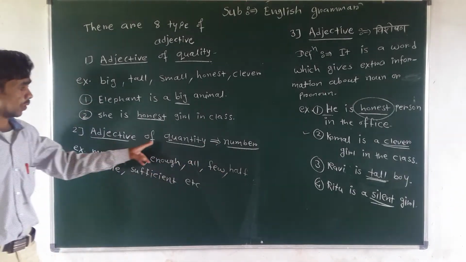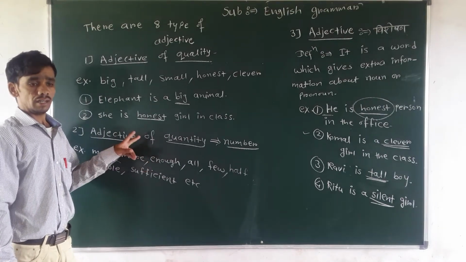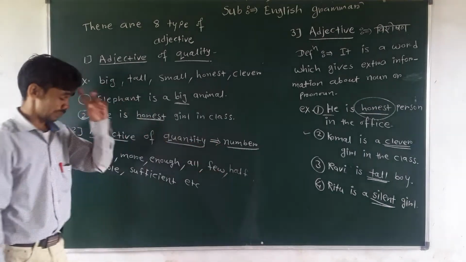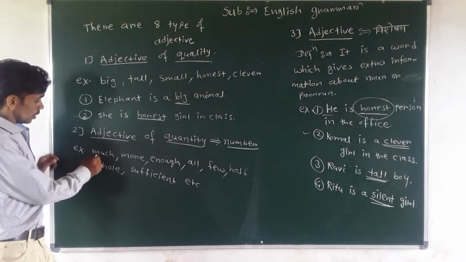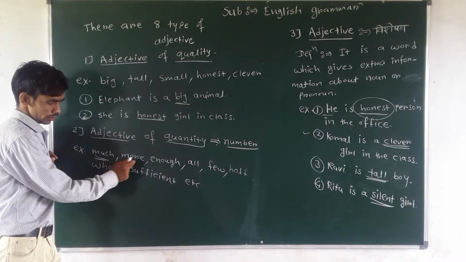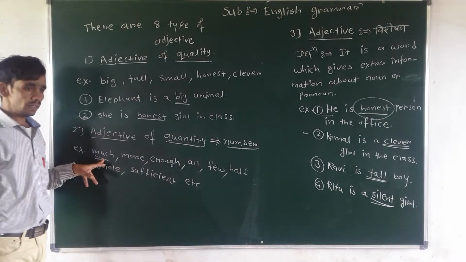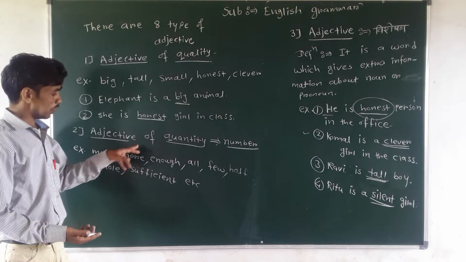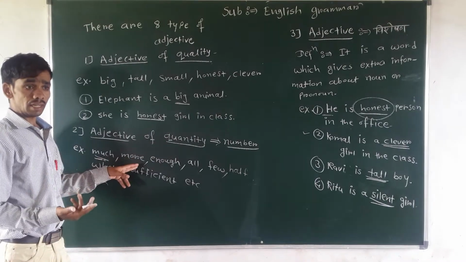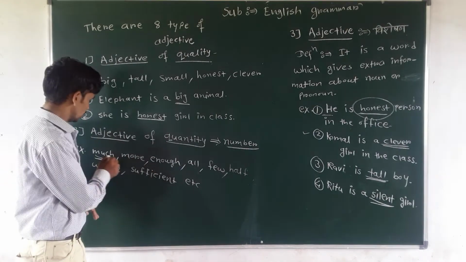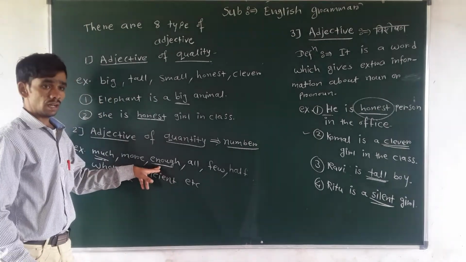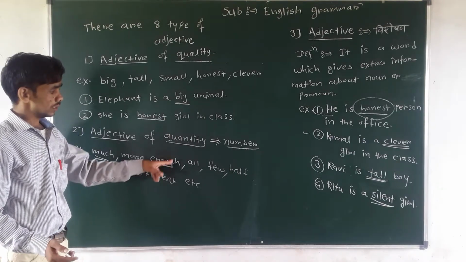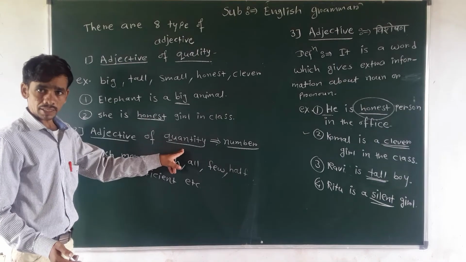Understand? So adjective of quantity is a word which shows the exact number or quantity of a person. For example, much, more, enough. I want more chocolate. So more is an adjective of quantity. How many? I want more. Then enough. I need enough oxygen. So enough is a word which shows quantity.